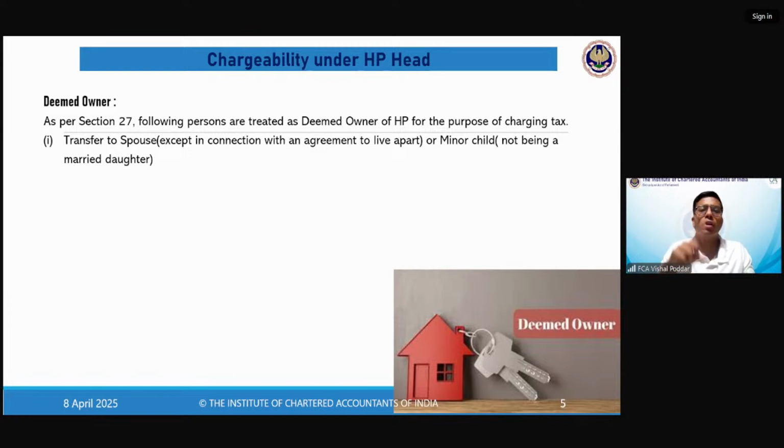Here, there are two exceptions to this point. First, in case of spouse, where I have given the property to my spouse because of an agreement to live apart, that is because of a divorce.